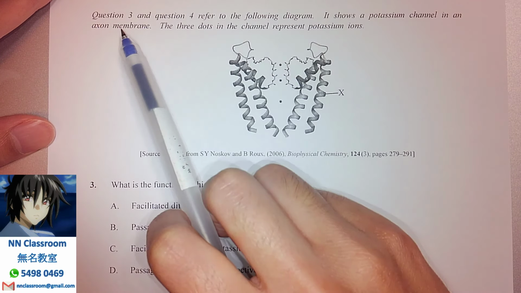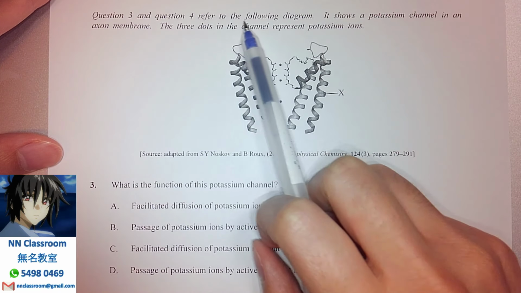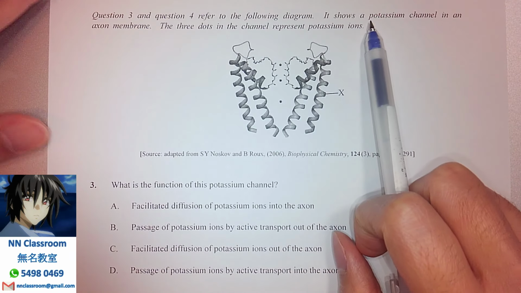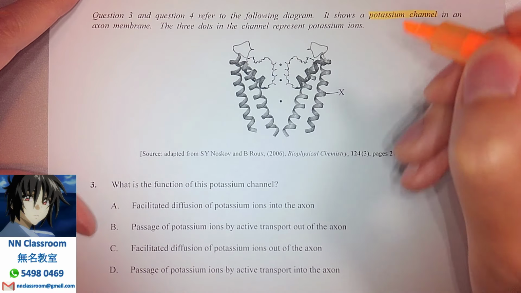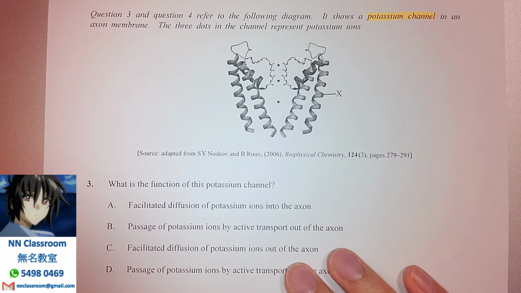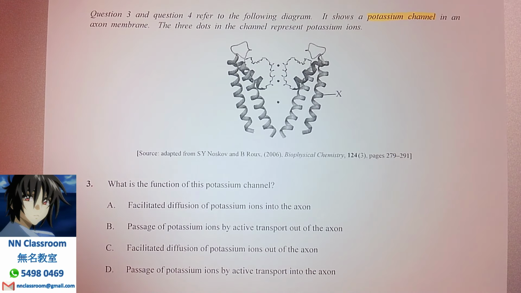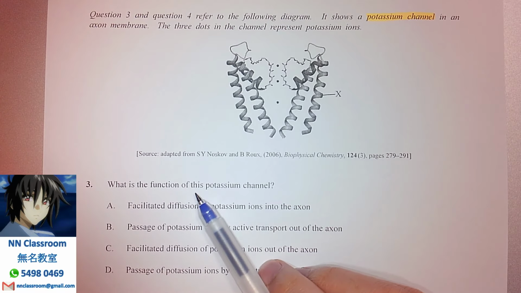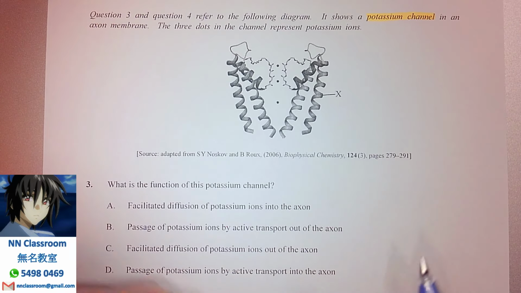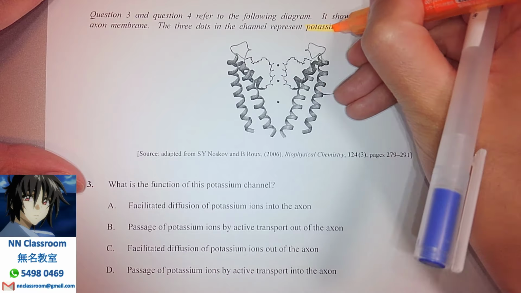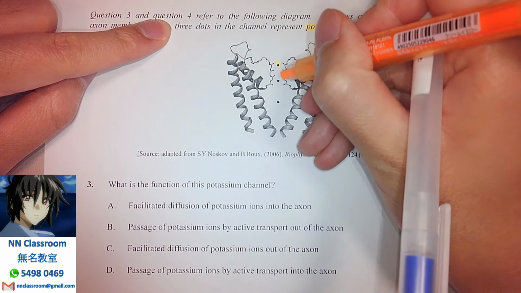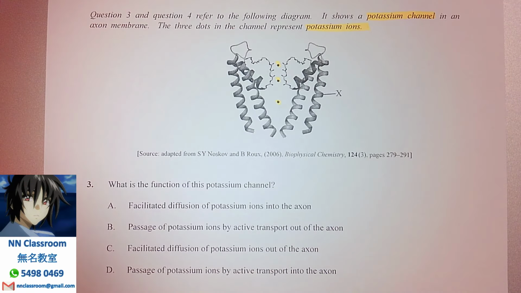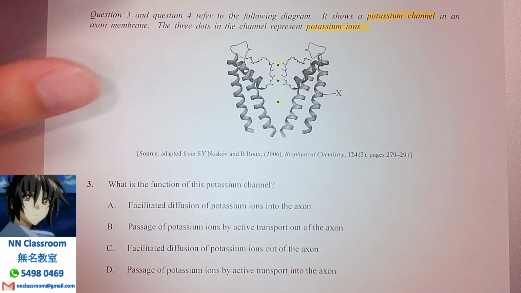Let's take a look. So here, questions number 3 and 4 refer to the following diagram. It shows a very important keyword here, a potassium channel. First of all, a channel is a protein that does transportation, right? And so here comes in the question referring to what is the function of this potassium channel, in terms of transporting potassium ions, obviously, and they describe it, the dot here represents the potassium ion. So you can see the potassium ions are now moving across the channel, right?